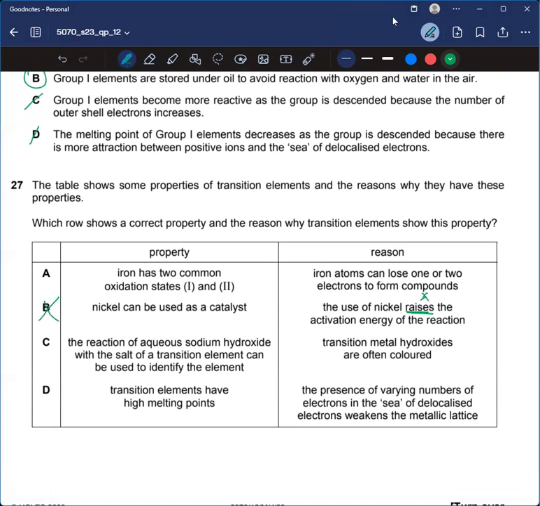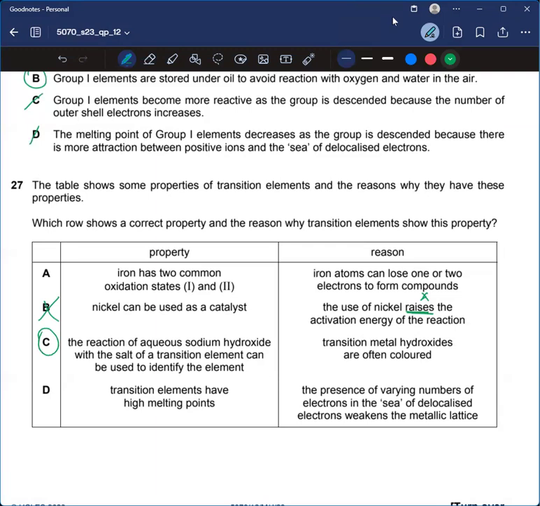B is incorrect. The reaction of aqueous sodium hydroxide with the salt of a transition element can be used to identify the element. Okay, yeah. Transition metal hydroxides are often coloured. Yeah, that is correct. You can go through the qualitative analysis notes. You can check the identification tests of copper 2 plus ions, iron 2 plus ions, and iron 3 plus ions. That would clarify it. Okay, that's why C is the correct answer.